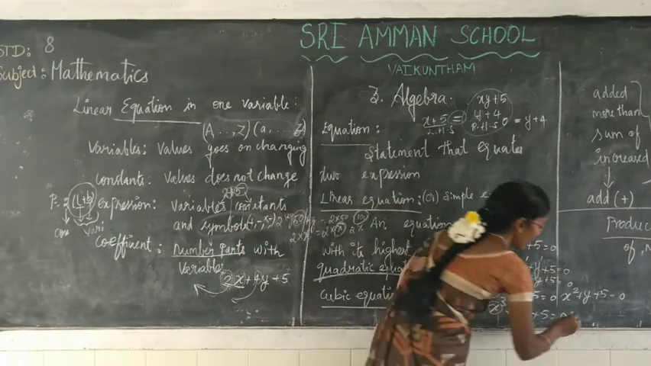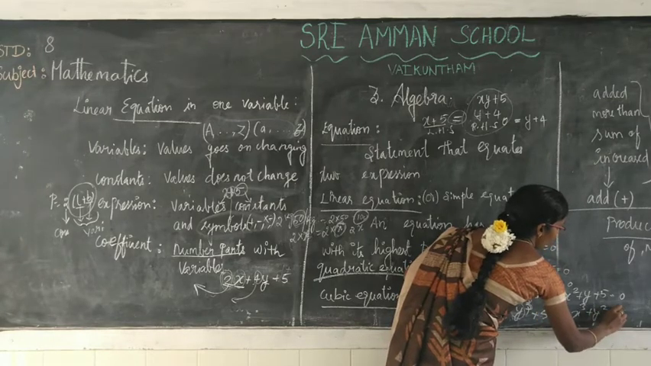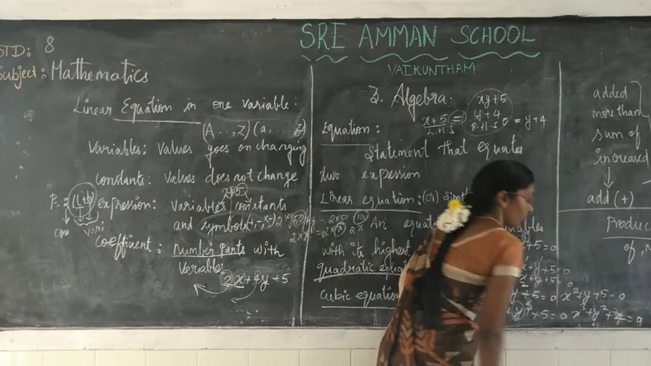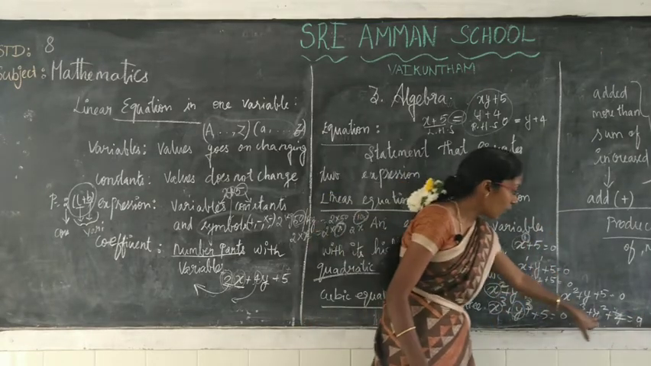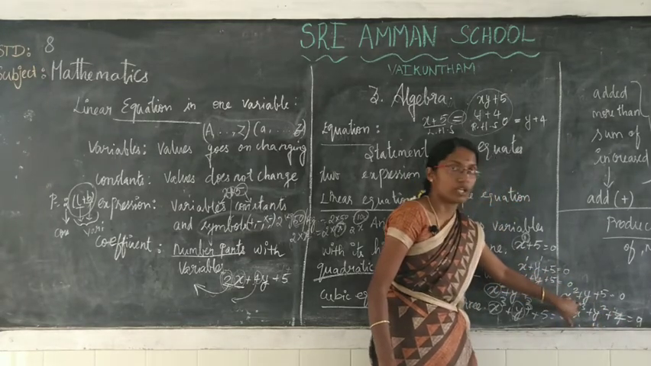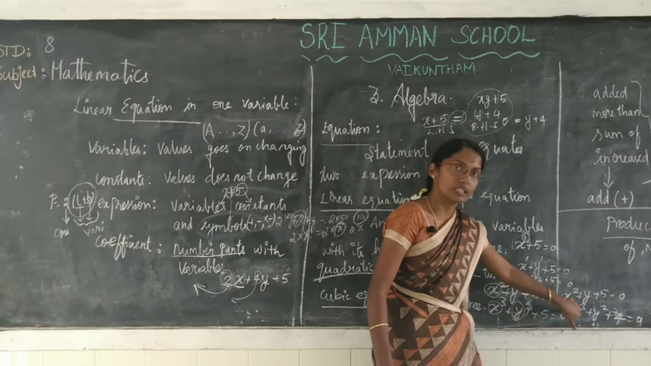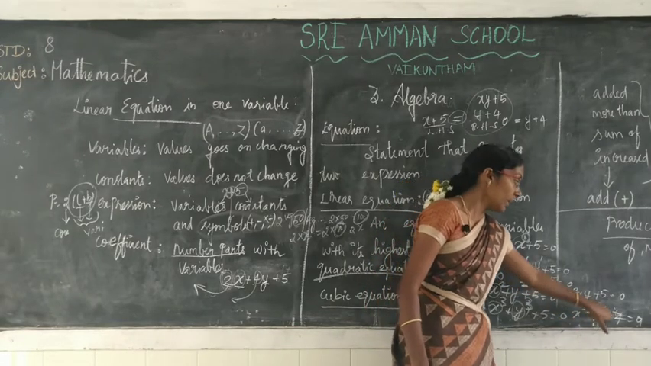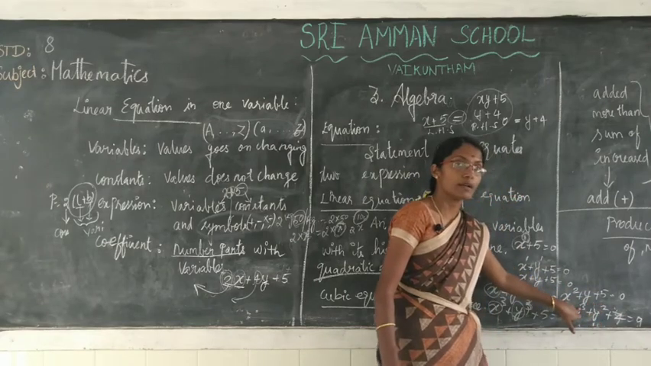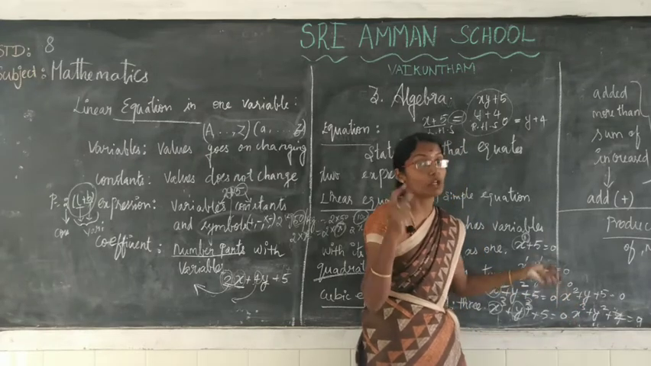Next one: x power 3 plus y square plus z equal to 0. It consists of z power 1, y power 2 and x power 3. At least one is raised to the power 3. Even though there are powers 1 and 2, it has the highest power 3. You should check what the highest power of that equation is.